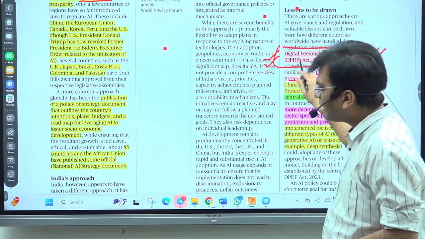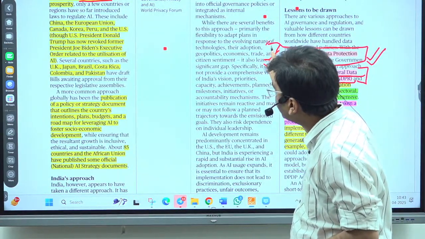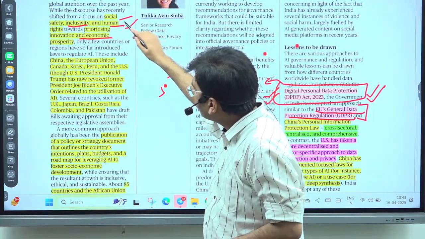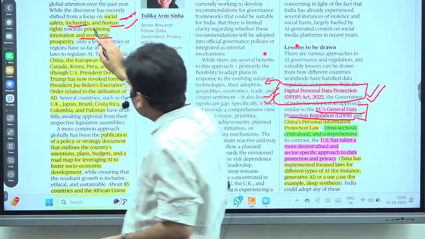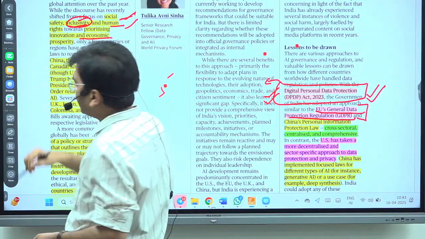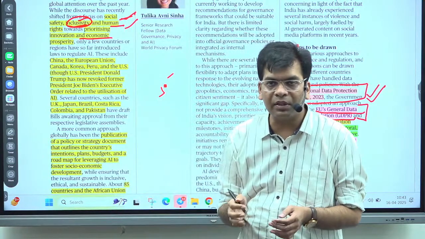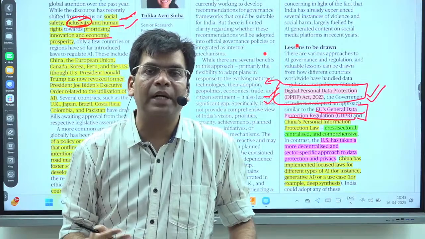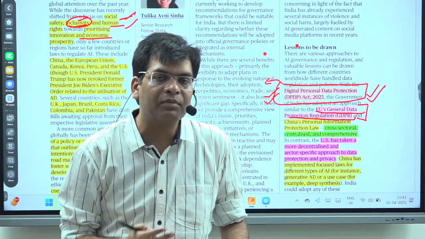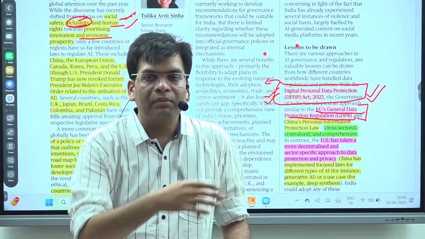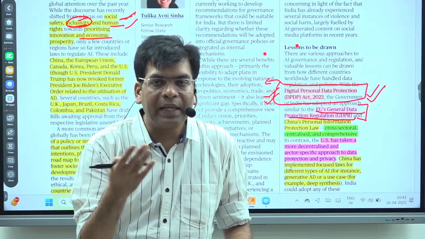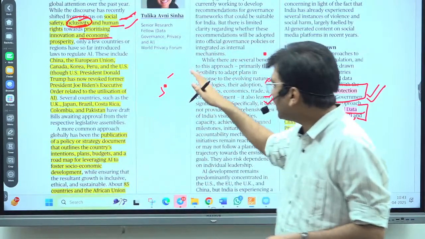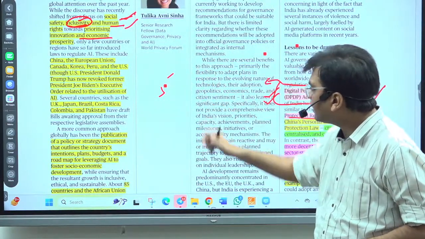But the thing is how much it is able to address particularly the area of our human rights, social safety, and besides that, inclusivity. What is inclusivity? Inclusivity is associated with how much we are able to bring different sections of society, particularly the marginal sections, within the ambit of AI, so that they can also get some benefit of AI. So this inclusivity also should be brought in, and how we can resolve this.